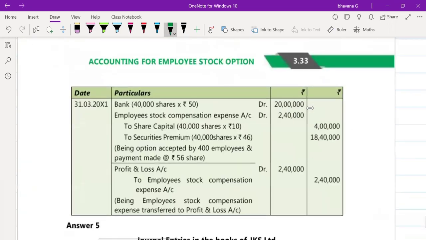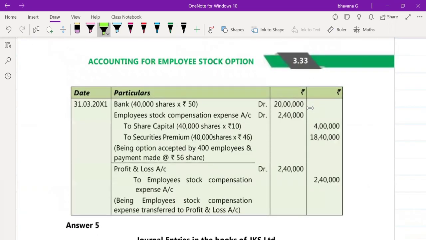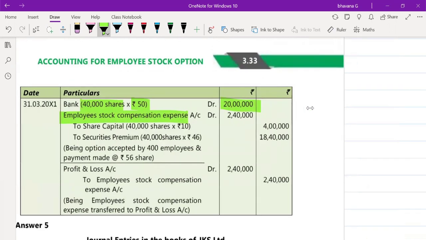So if 40,000 options were exercised, bank account debit will be 40,000 into 50 rupees, 50 rupees being your exercise value, which will be 20 lakh rupees. Then employee compensation expense will be 40,000 into what was your intrinsic value per share? 6 rupees, which will be 2,40,000. Then share capital will be 40,000 into 10 rupees, 4 lakh.